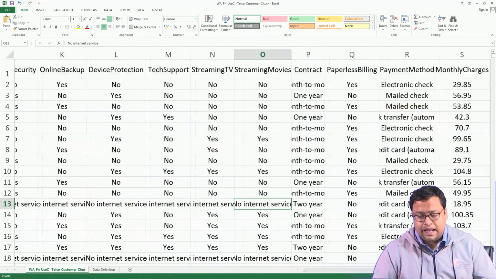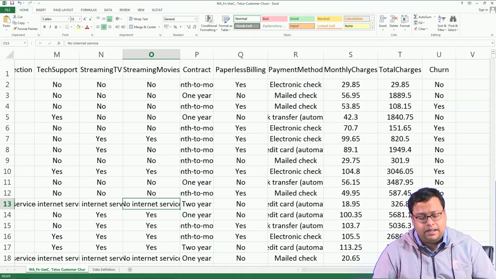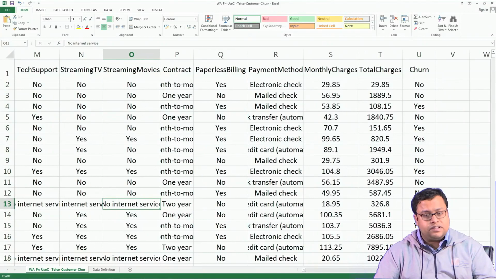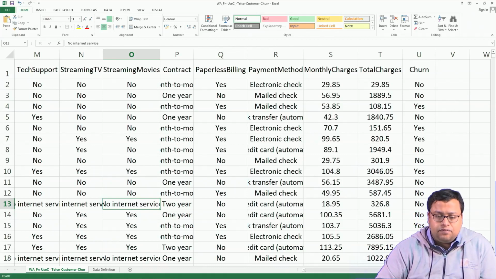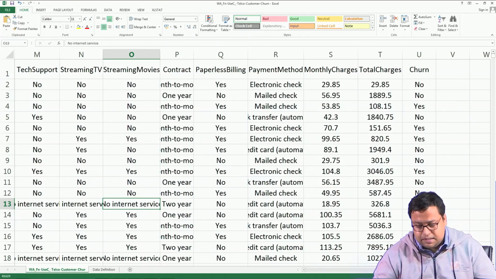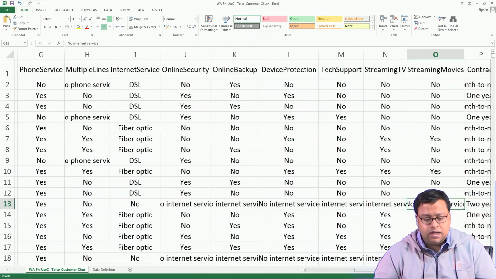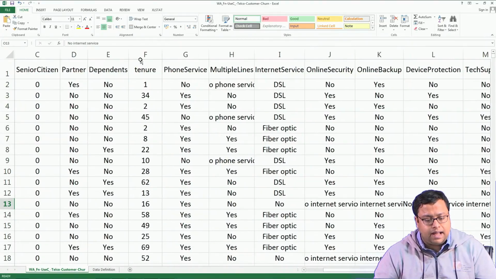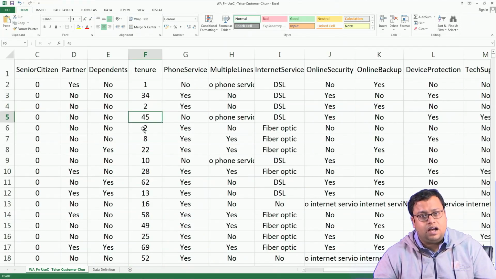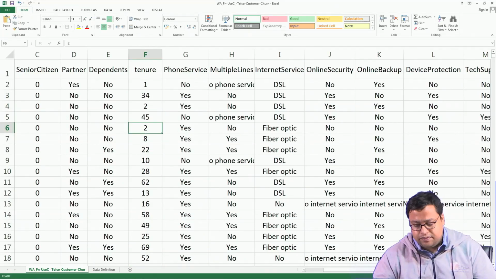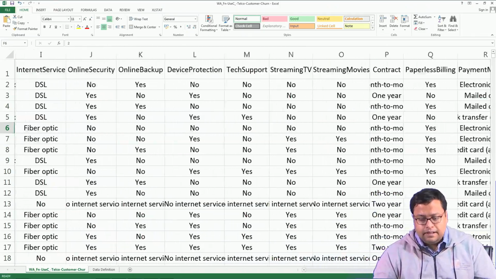Telco is basically a telecom company, and a telecom is a service company that makes money slowly every month. So, they are recording which kind of services these particular customers consume and for how many months they are consuming the services. This tenure is actually how many months they are consuming this service.